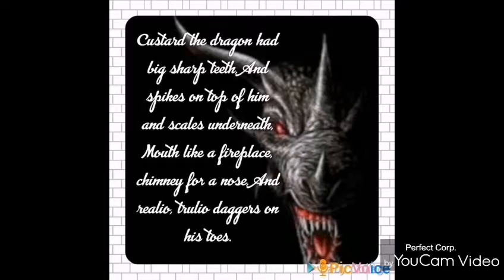So now we have been given the physical appearance of the dragon. The minute we think of a dragon, an image of a ferocious, powerful animal comes to our mind. But what is the physical appearance of this dragon? Custard has big sharp teeth. It has strong teeth and spikes on top of him, on the back of him.